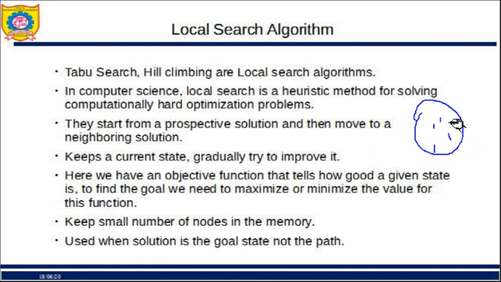If I feel this solution is better according to the strategy of the algorithm used, for example if I apply hill climbing, I'll go from here to here because I feel this solution is better than this solution. So locally I have to search for a better solution. That is nothing but a local search algorithm.